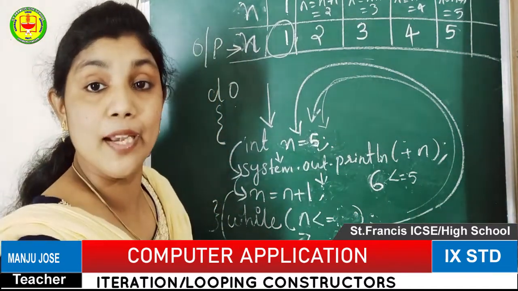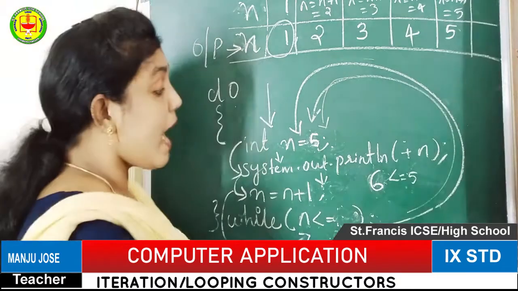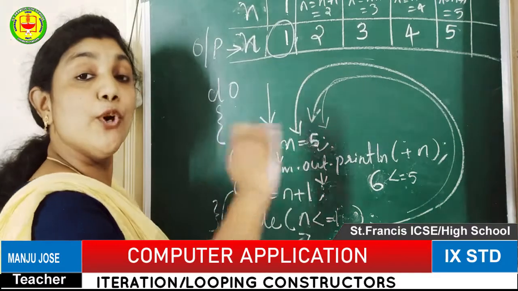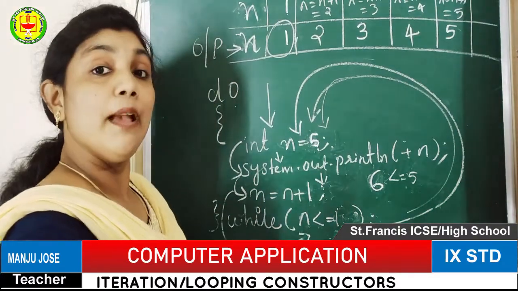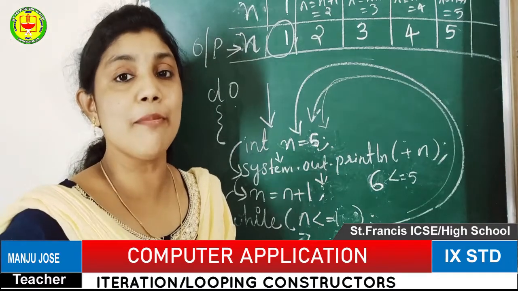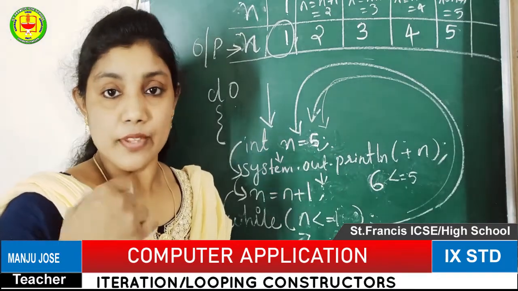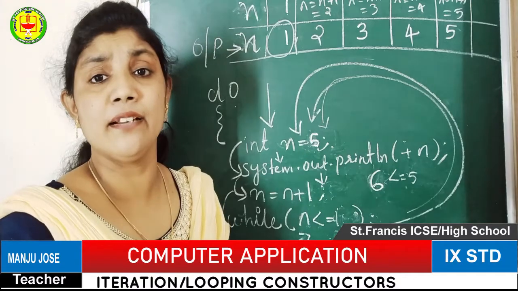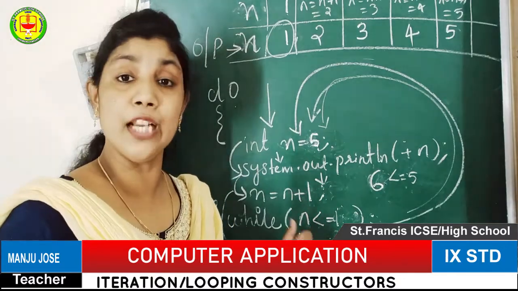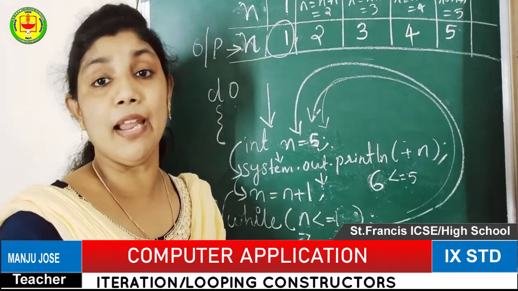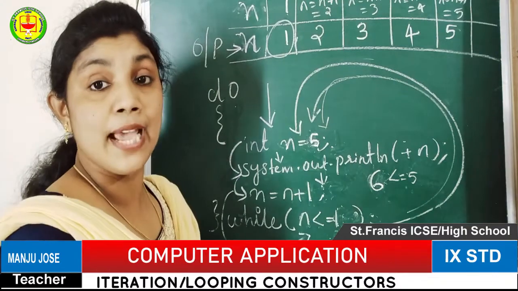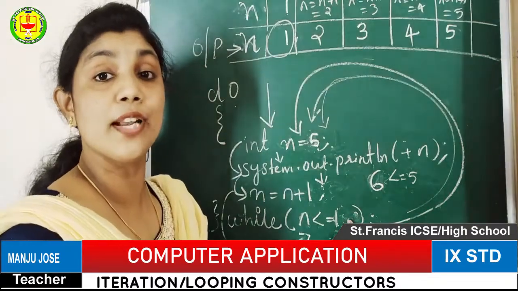What is the limit value? That is your wish only. Up to the value you define here, the loop will keep working. So if you are giving millions of numbers, first of all you have to check whether your system has that much storage capacity. Otherwise, if the system can afford that much value, we can give the limit value. So how much value you want to print at a time, we can use here. This is called the limit value.